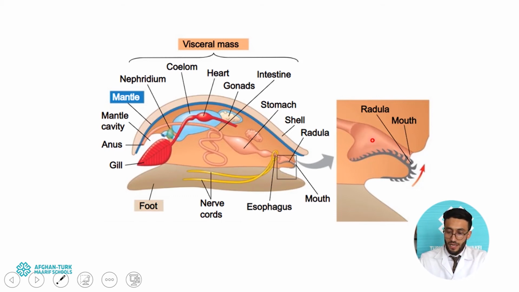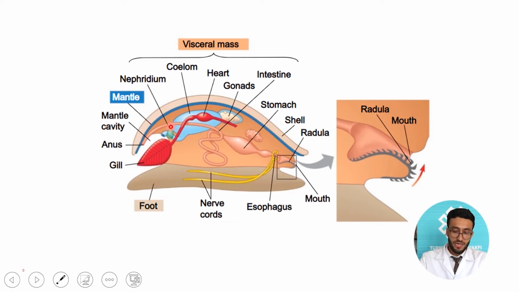As you see in this picture, this is called the radula. This is the mouth of the snail, which takes in food substances and leads them toward the stomach, then toward the intestines, then out of the body and the mantle cavity through the anus. By possessing two openings, the mouth and the anus, we can say that they possess a complete digestive system.